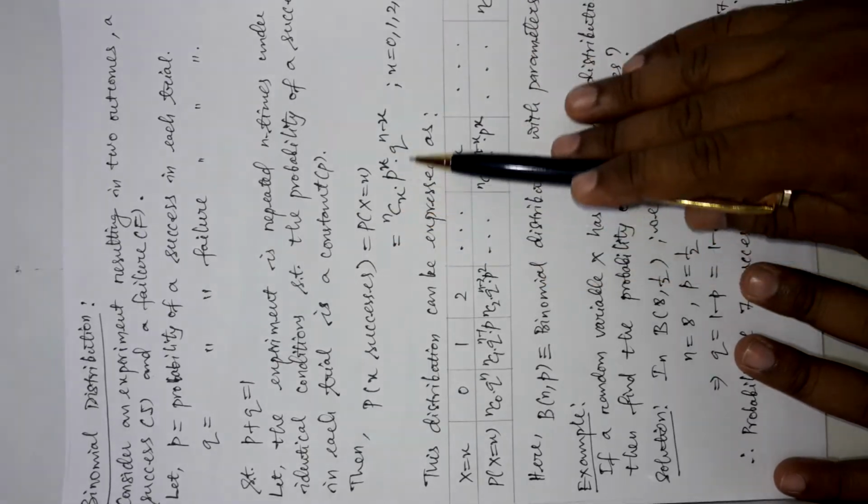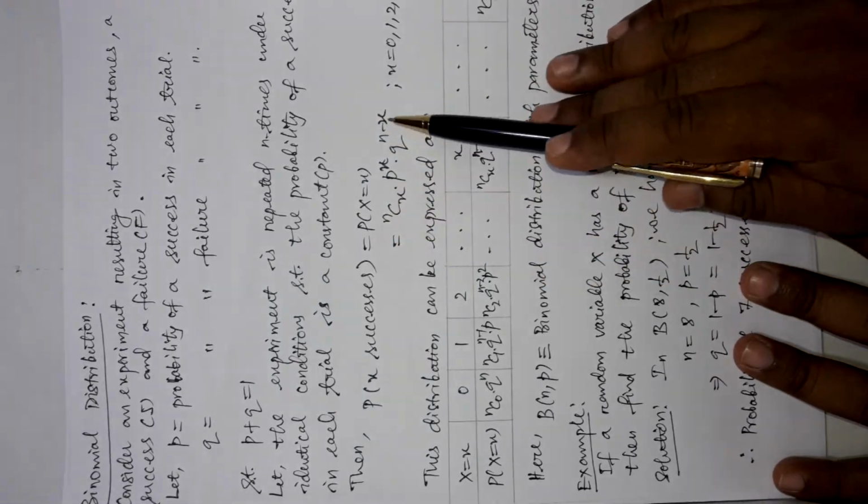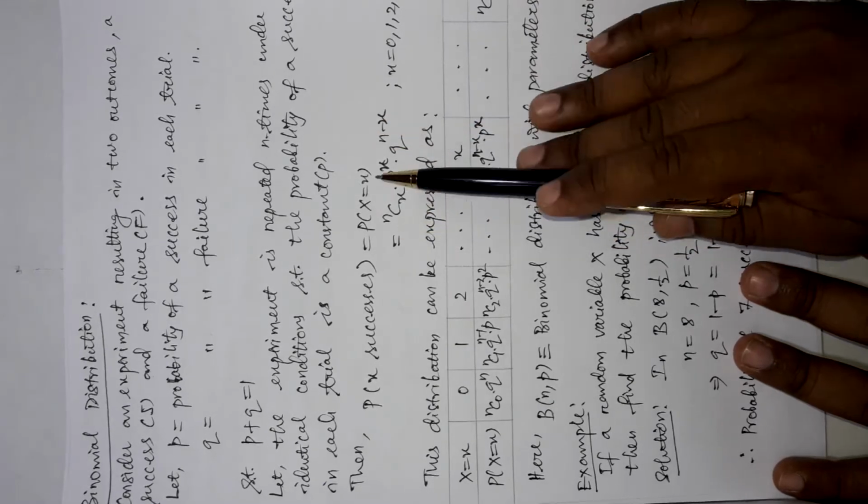So, this is the actual formula of binomial distribution that we are going to use.